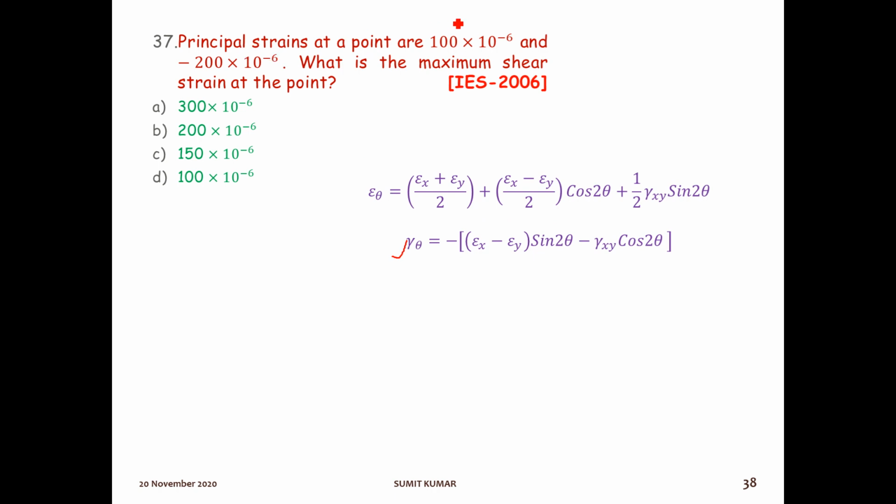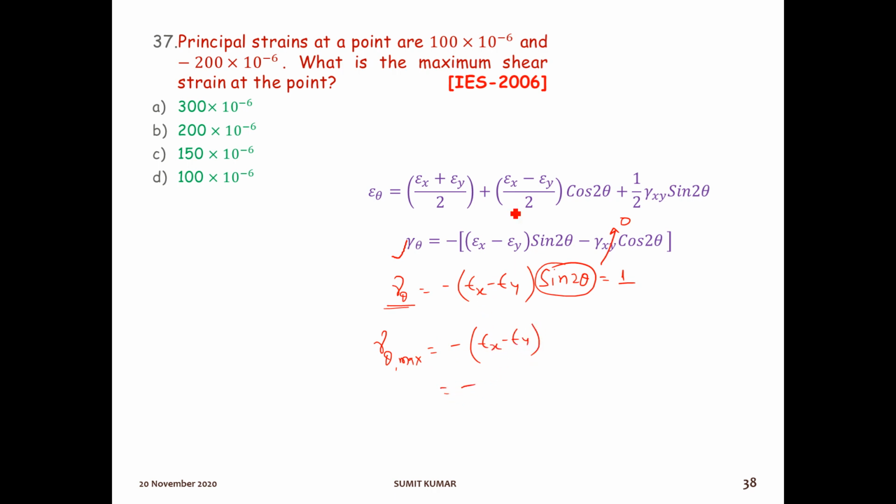Okay. Here principal strains are given, that is epsilon x and epsilon y are given, and gamma xy is not given. So we will take gamma xy as 0, that is, no shear strain is acting. Maximum shear strain gamma theta is equal to epsilon x minus epsilon y into sine 2 theta. This is maximum when the value of sine 2 theta is maximum, and the maximum value of sine 2 theta is 1. So the maximum shear strain will be epsilon x minus epsilon y only,